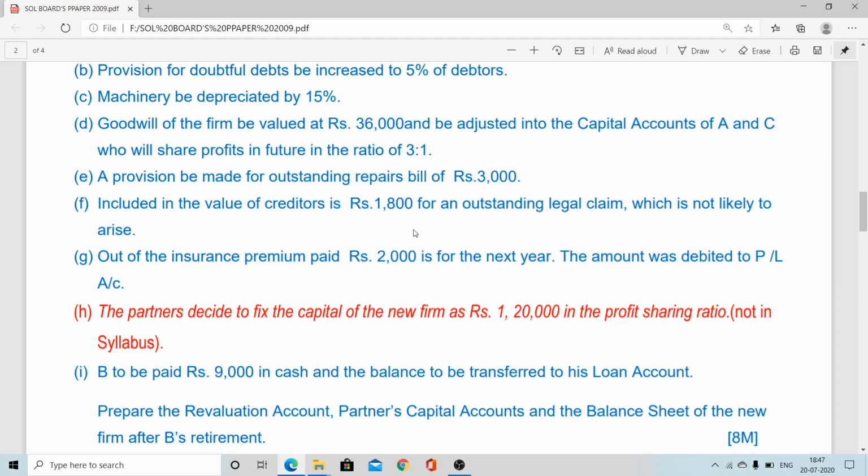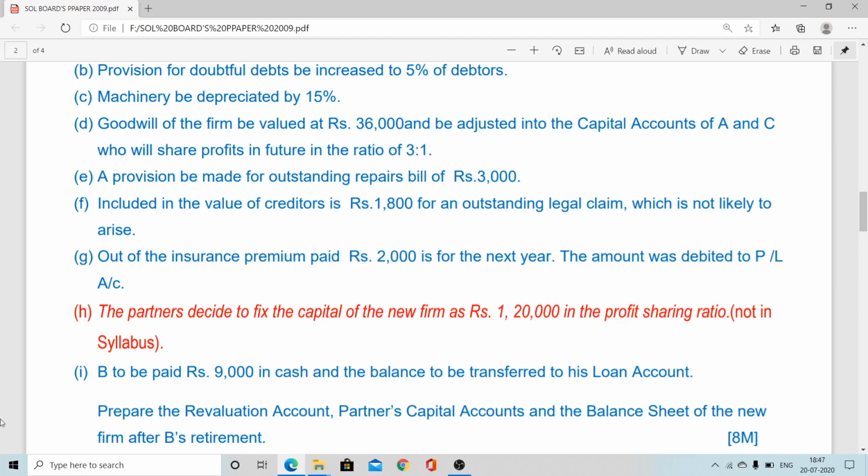From there, 2,000 which is paid is not for the current year, it is for the coming year. So ultimately we can say it is prepaid insurance. When any expense is prepaid, we know it is converted to an asset. Here the expense does not remain an expense for that year; for that year's purposes it is converted to an asset. So ultimately the asset increases. There is more information here.